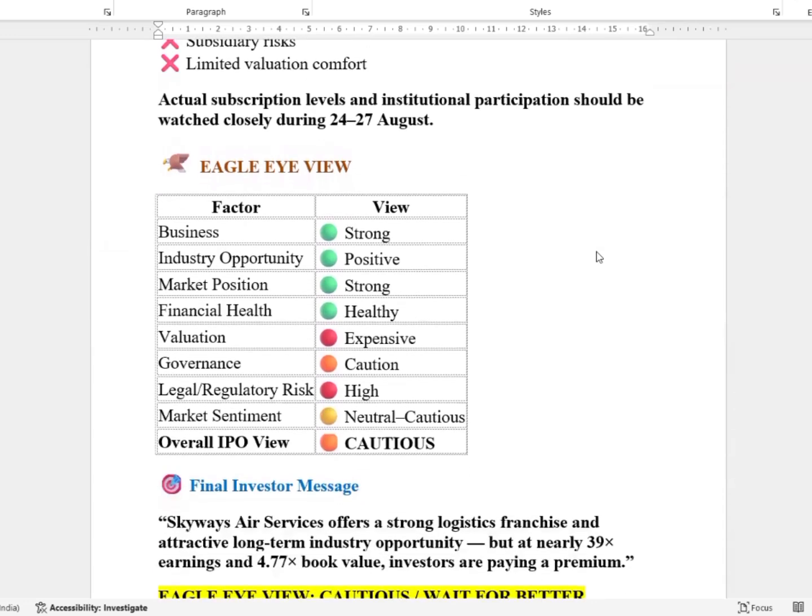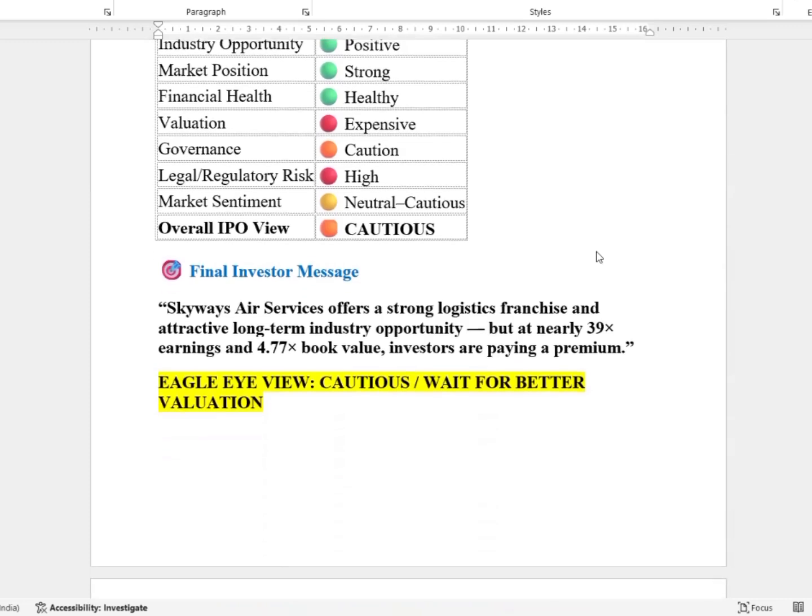So, the factor-wise view. Business strong, industry opportunity positive, market position strong, financial health unhealthy, valuation expensive, governance caution, legal and regulatory high risk, market sentiment neutral to cautious. Overall IPO view: cautious.